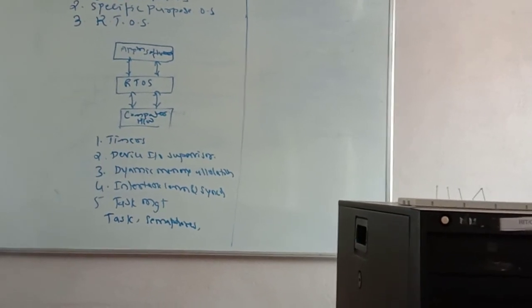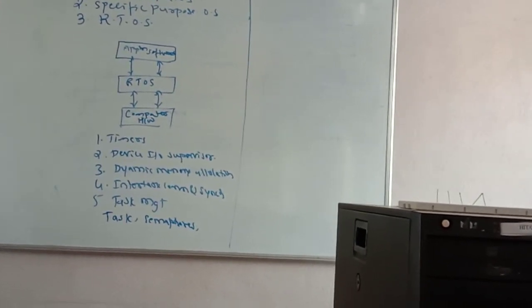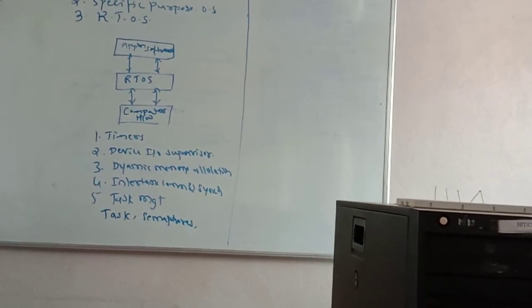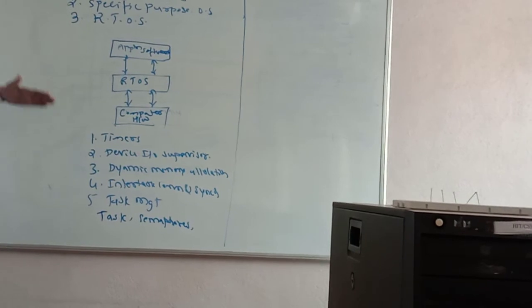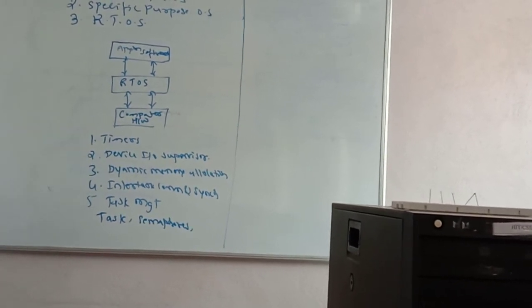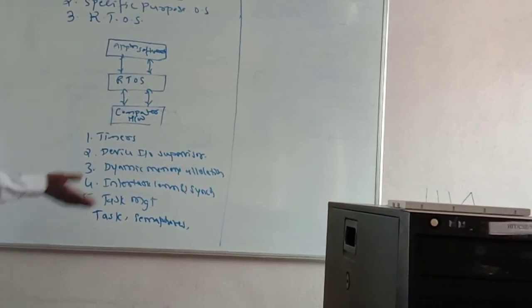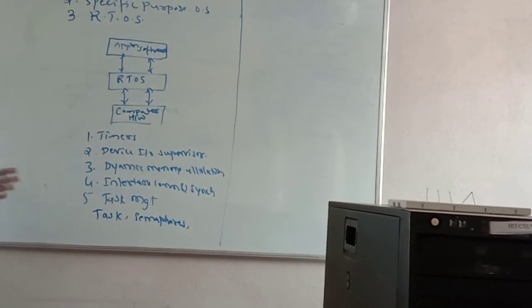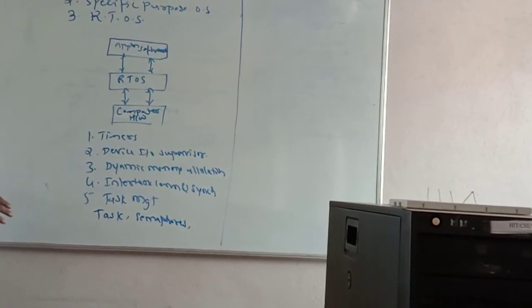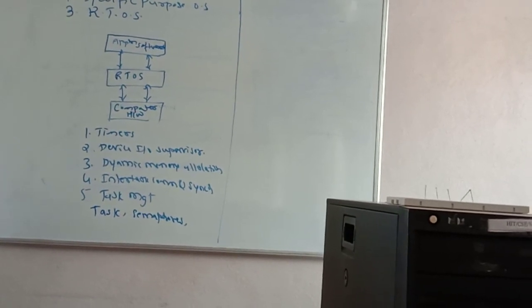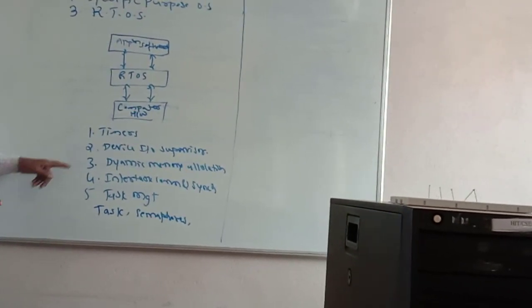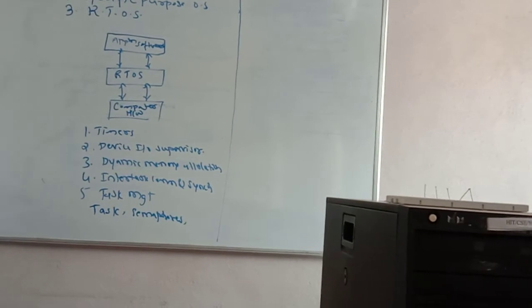Similarly, the third important point is dynamic memory allocation. In some operating systems, allocation of memory is not possible dynamically. Suppose you want more memory at the time of execution of the program, that memory is allocated dynamically and automatically as per the requirement of the application. The users can dynamically change the memory. That is known as dynamic memory allocation.